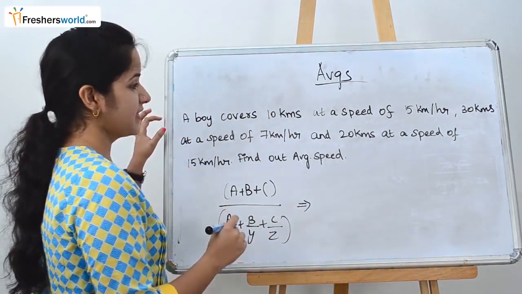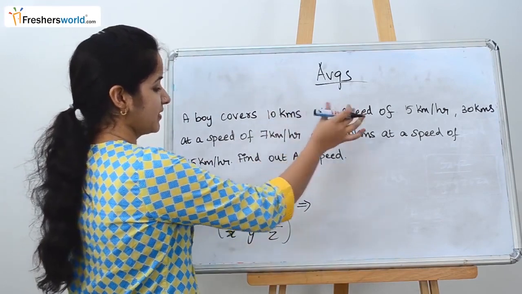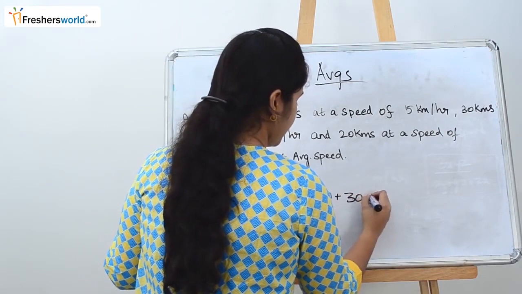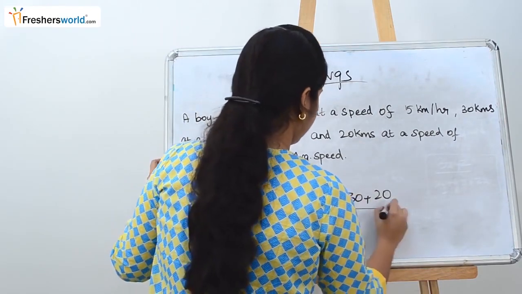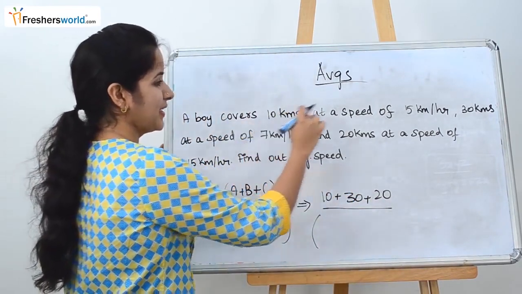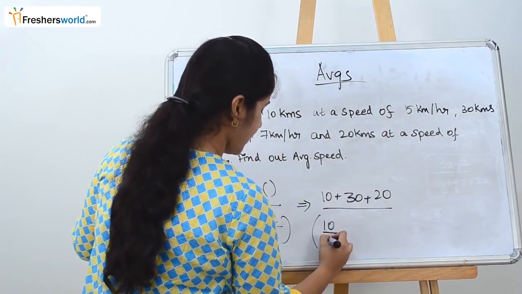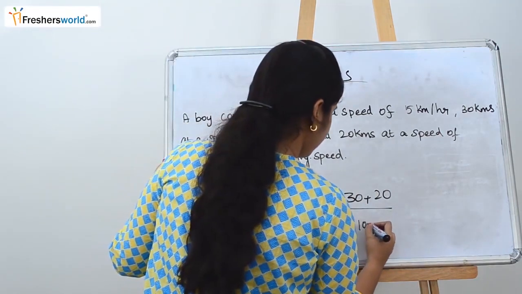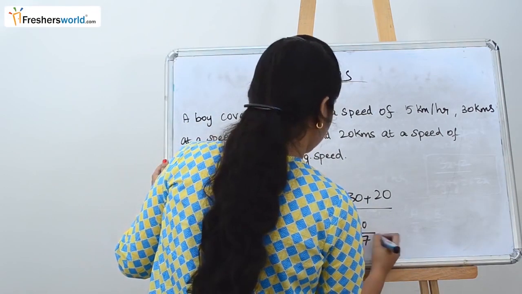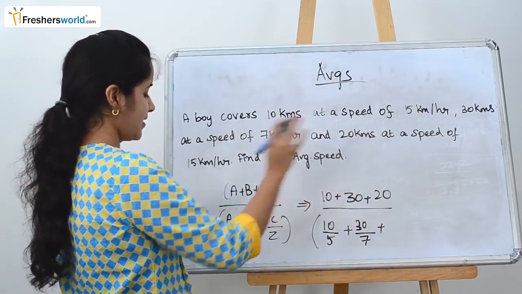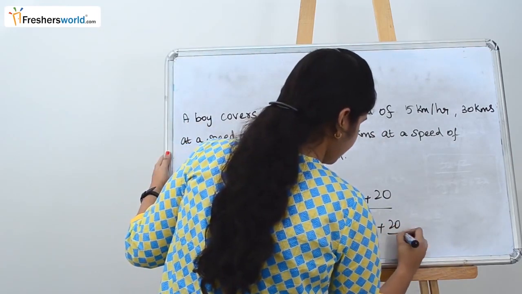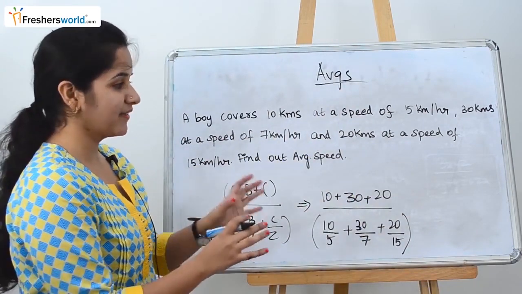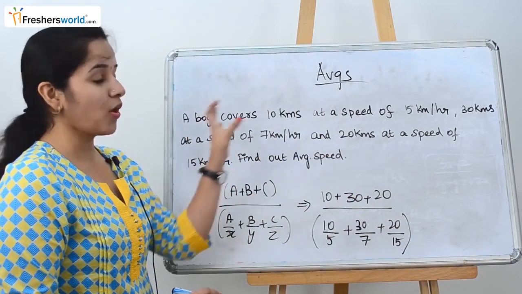What is the first distance he is covering? He is covering 10 kilometers. So 10. Then he is covering 30 kilometers, and then he is covering 20 kilometers. So he is covering 10 kilometers at a speed of 5, so 10 by 5. He is covering 30 kilometers at a speed of 7, and he is covering 20 kilometers at a speed of 15. Once you solve this equation, you will know the average speed that the boy takes for all these distances.